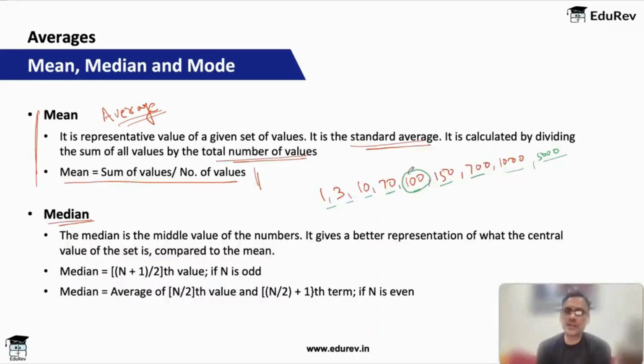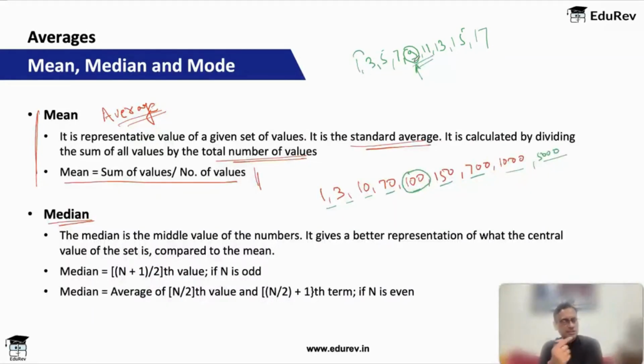And if the values are very nicely arranged in an arithmetic progression, for example, 1, 3, 5, 7, 9, 11, 13, 15, and then 17, how many terms? 1, 2, 3, 4, 5, 6, 7, 8, 9. Then your median is the fifth term, and the mean is also this. So if values follow an arithmetic progression, meaning the difference between two values is the same, in that case your mean and median will become equal.